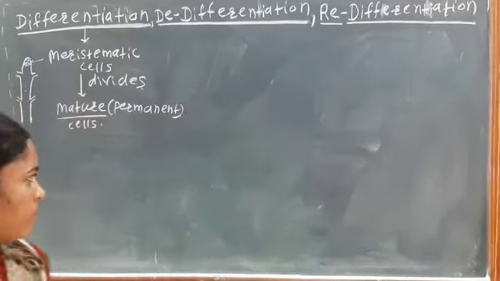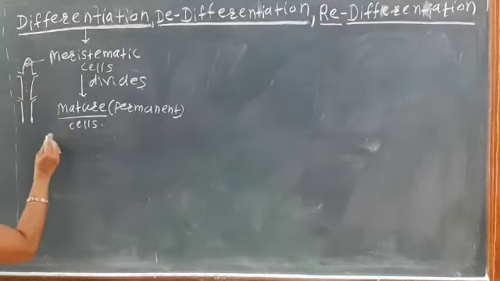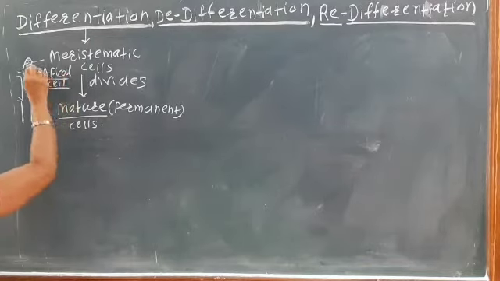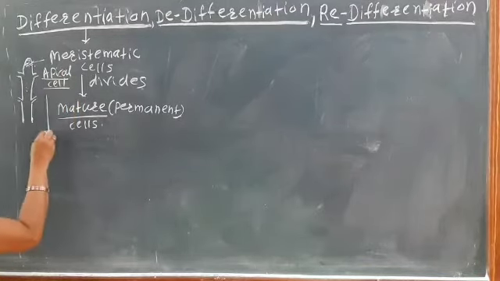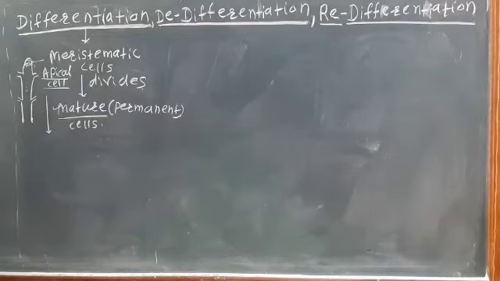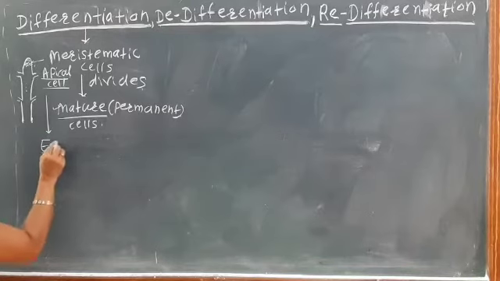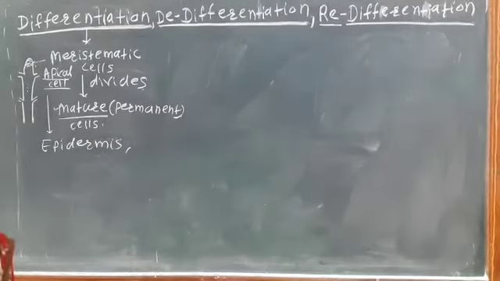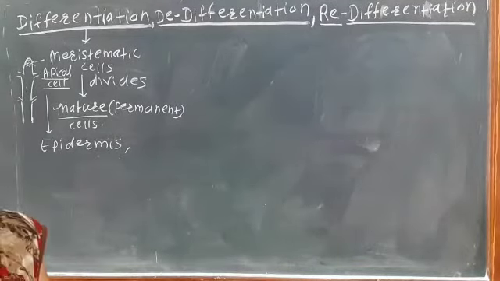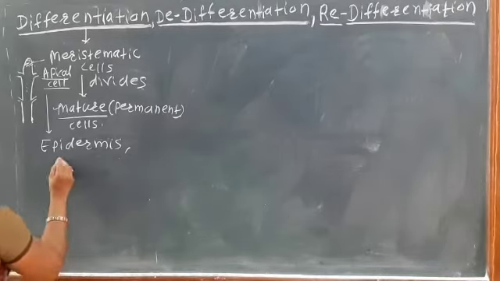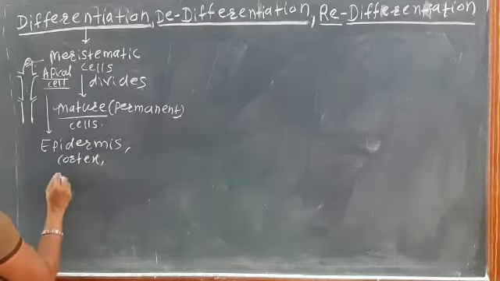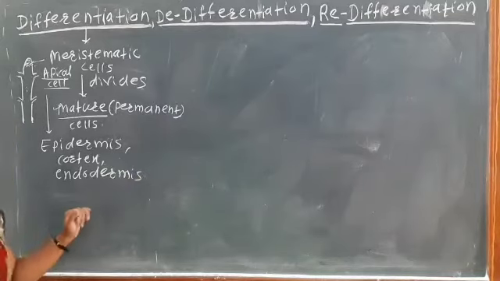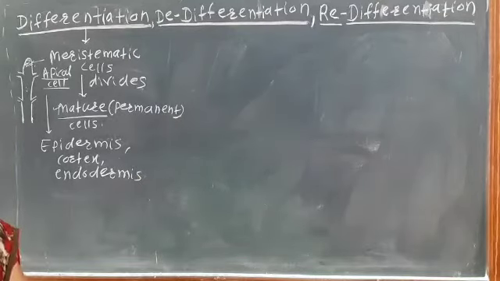And from the apical cell, see here there is the apical cell, the meristematic cells. After the maturation, there is the formation of the epidermis, and then again the cortex, endodermis, which are the permanent cells.